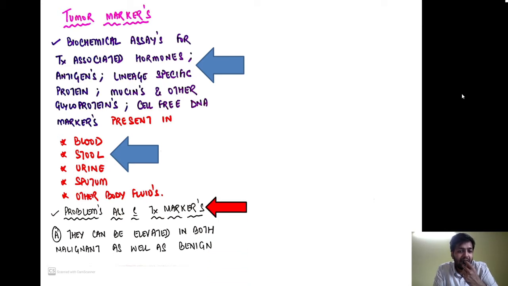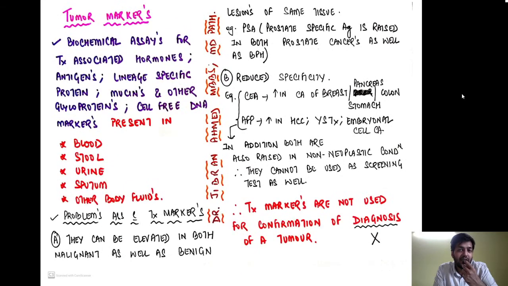They can be elevated in both malignant as well as benign lesions of the same tissue. For example, the prostate specific antigen, which is raised in both prostate cancer as well as in benign prostatic hyperplasia. So this particular marker cannot be used for the diagnosis of prostate cancer because it is raised in both the benign as well as in the malignant counterpart.